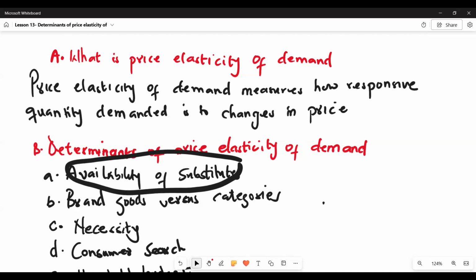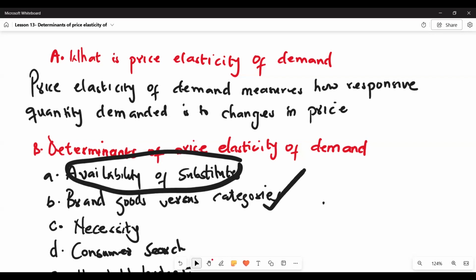So when a good has lots of substitutes, it gives consumers a lot of options, so their quantity demanded is very responsive to changes in price. When the price of that good increases, they will switch to buy the alternative good, which will make their demand more elastic. The second determinant of price elasticity of demand is brand goods versus category of goods.